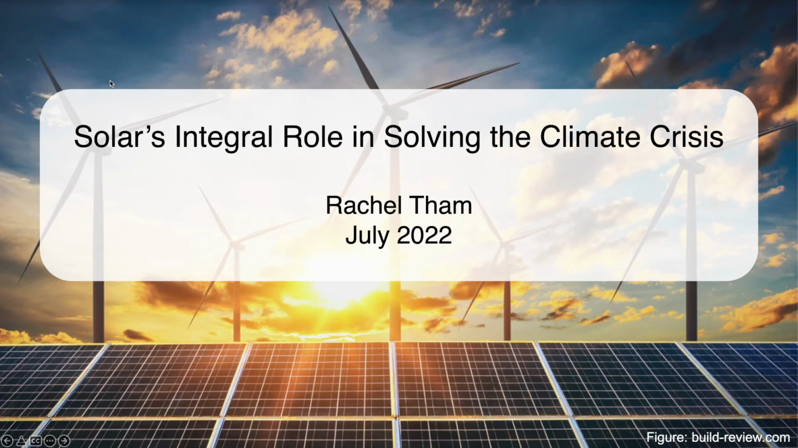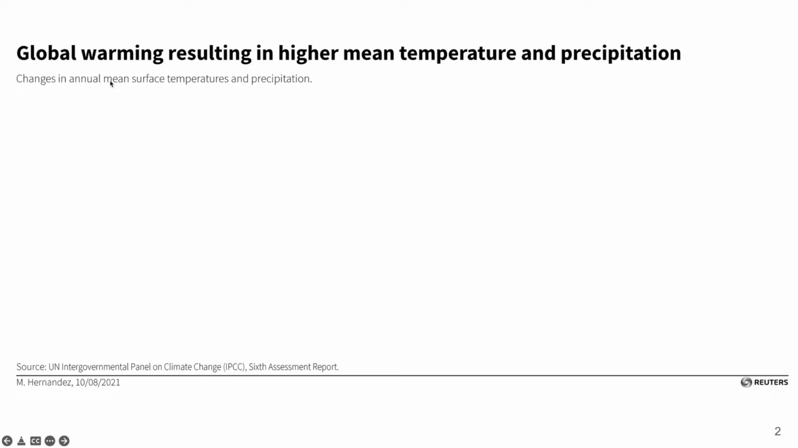In this video, I'm excited to discuss solar's integral role in solving the climate crisis. What is the climate crisis? Due to us humans emitting large amounts of greenhouse gases, especially carbon dioxide and methane, these gases trap the sun's heat on Earth, leading to an increase in global temperatures. This phenomenon is called global warming or climate change, since increasing the global temperature significantly changes the climate around the globe.